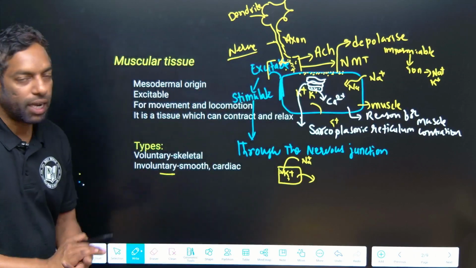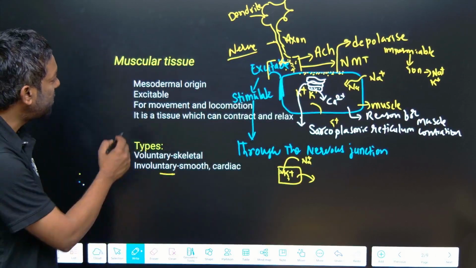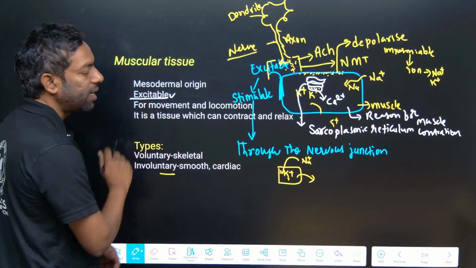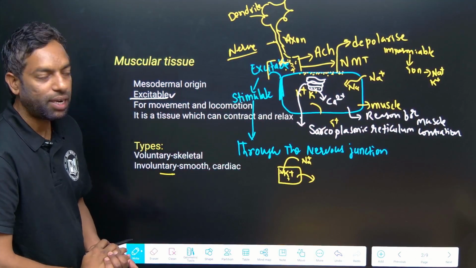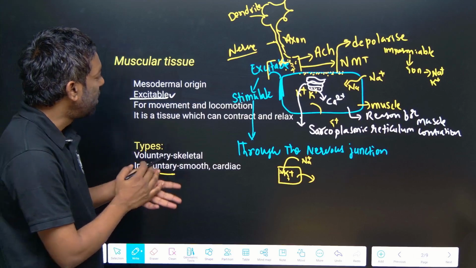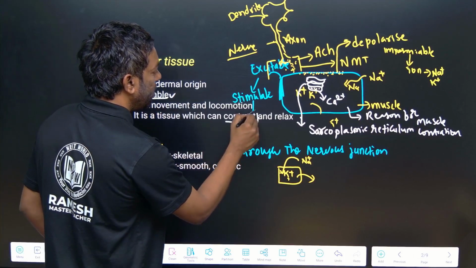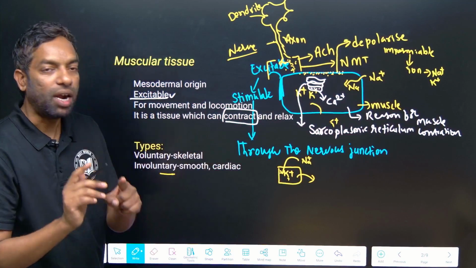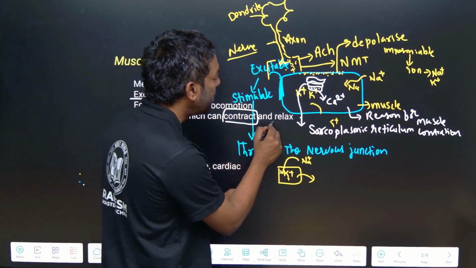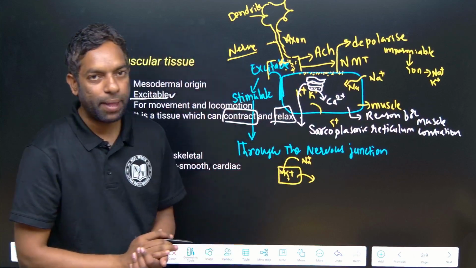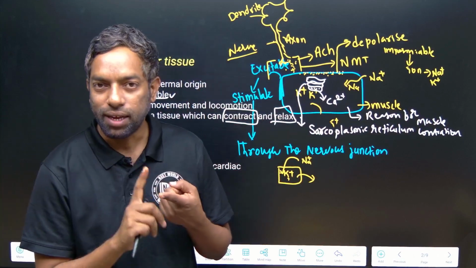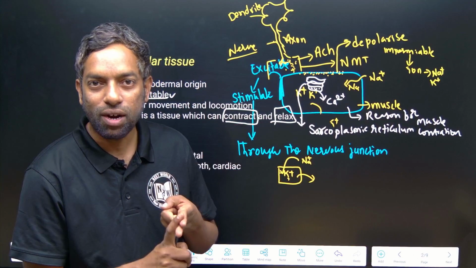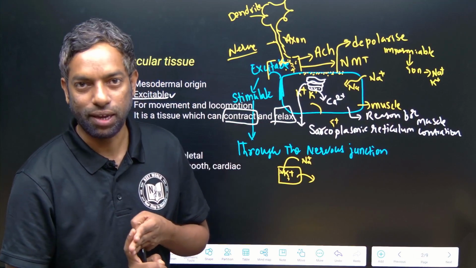Guys, see again: muscle cells are excitable, and they are contractile and relaxing in nature. Muscle cells are excitable, they contract, and they relax again.